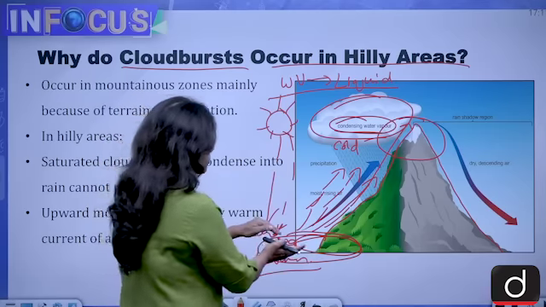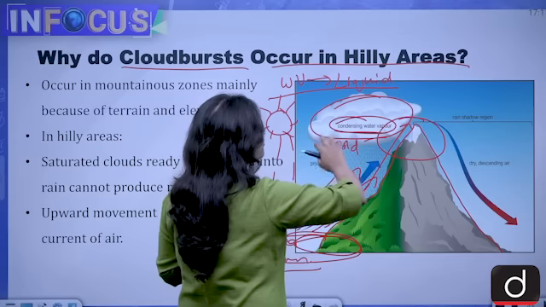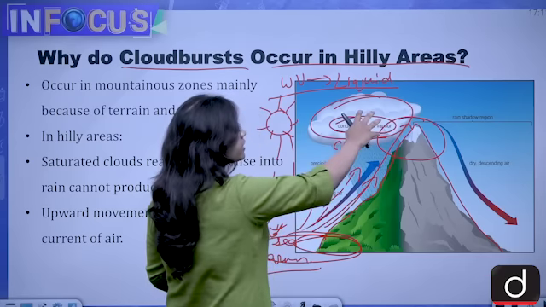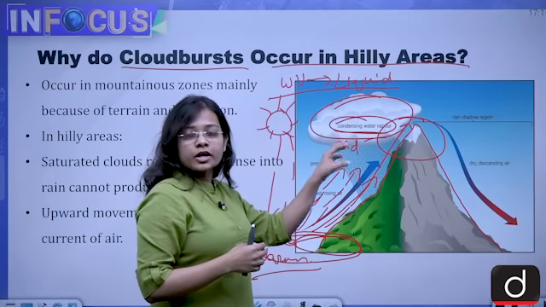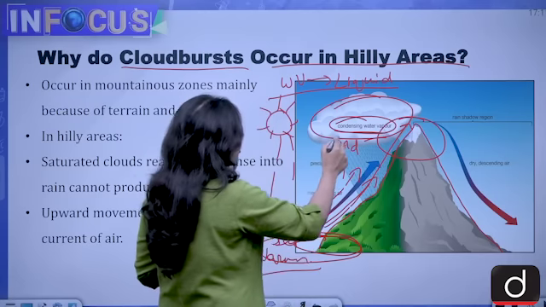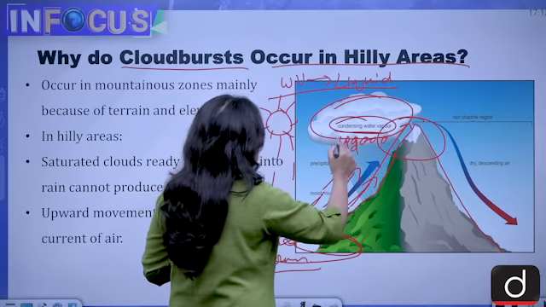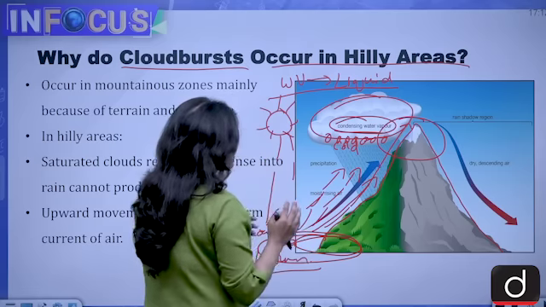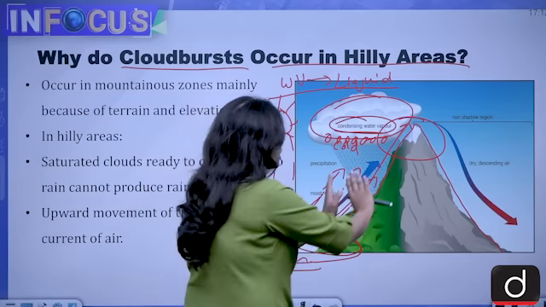Okay, so the warmer air goes up, and the cloud which is present here is trying to precipitate because of the condensation of water vapor. So what will happen is that the droplets which come down in the form of precipitation will be pressurized by the warm air coming from below.